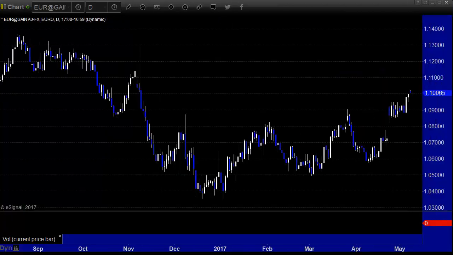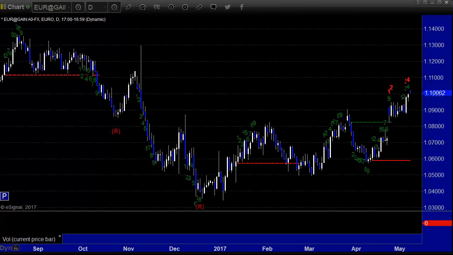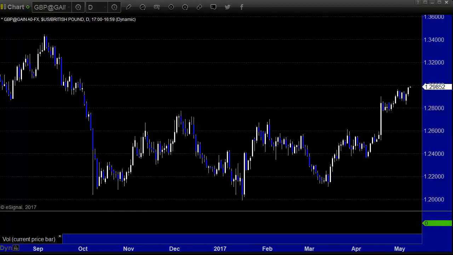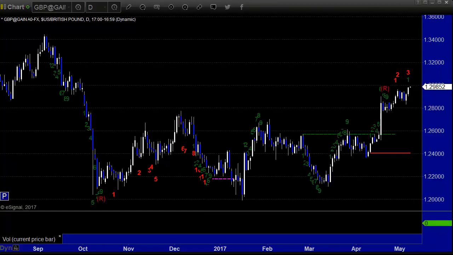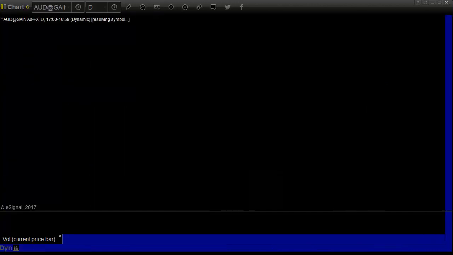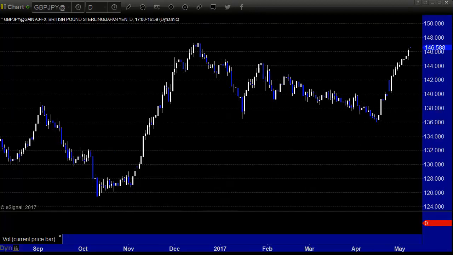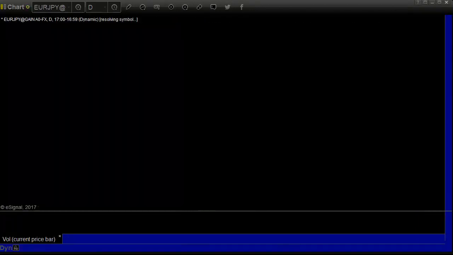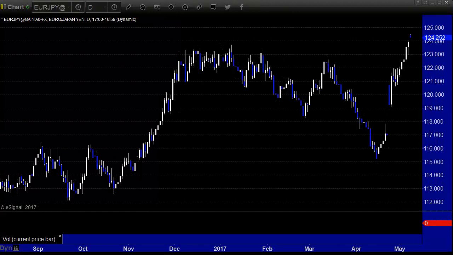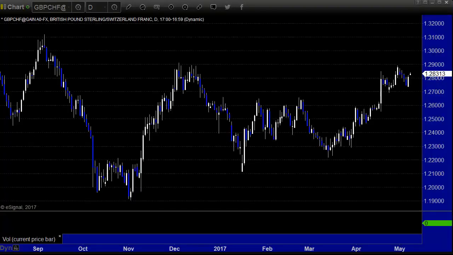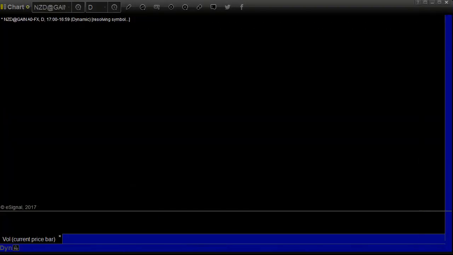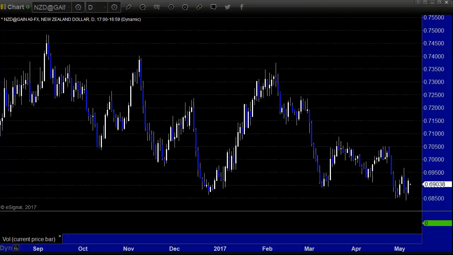Let's go through the major pairs, then we'll look at the intra-week action, then we'll talk about the data coming out this week. So here's the euro dollar. Keep in mind we've already opened Sunday. That's the blue down candle you're seeing as it gapped up a little bit. Most of the week was flat except for the pop up on Thursday. Here's the pound dollar. Not much there. Aussie dollar had a dip on Tuesday. Pound yen continues to rise, looking for a breakout potentially there. Same thing with the euro yen. Everything's doing well against the yen. There's the pound Swissy, pretty flat. Everything's been very flat. It's been a very slow couple of weeks.